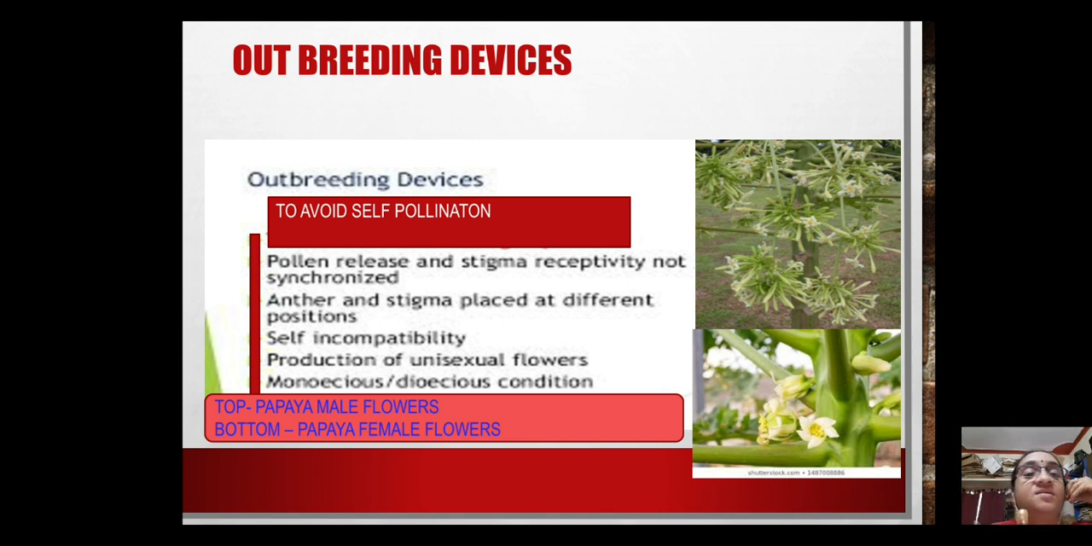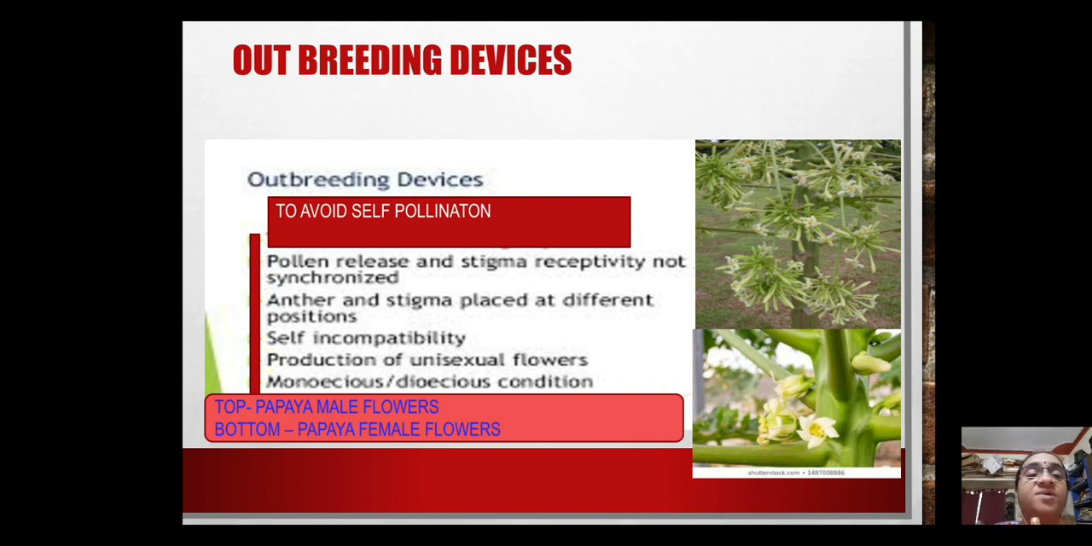Now next is self-incompatibility. The point is, suppose the pollen grains get deposited on the stigma of the same flower. The stigma is chemotactic, that means it has certain chemicals by which it can recognize the self pollen grains of the same flower. It will not allow the pollen grain to germinate. That is called self incompatibility.